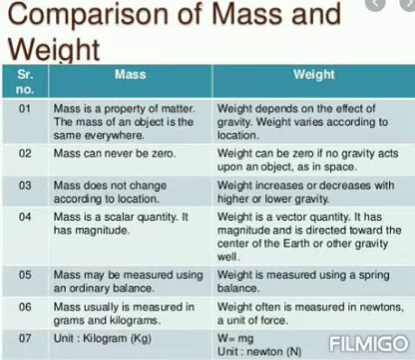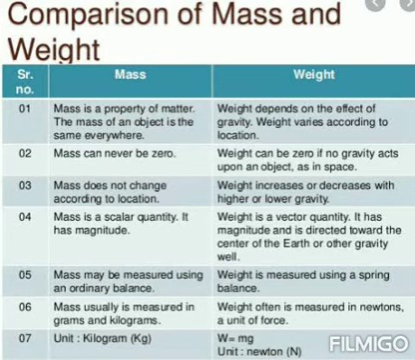Next, 4th point: mass is a scalar quantity, because it has only magnitude. But weight is a vector quantity. It has magnitude as well as direction. What is the direction? It is always towards the earth. Take one object and just leave it, what will happen? Will it move out of the earth or towards the earth? It moves towards the earth. So it has a certain direction also. So weight is a vector quantity.